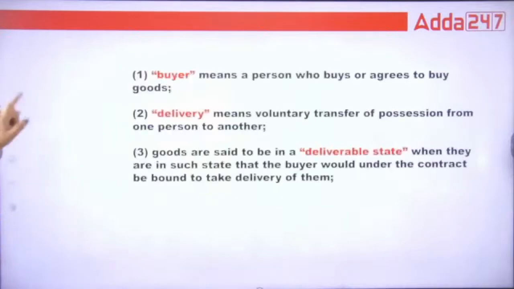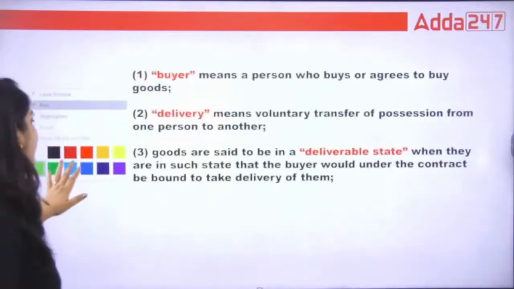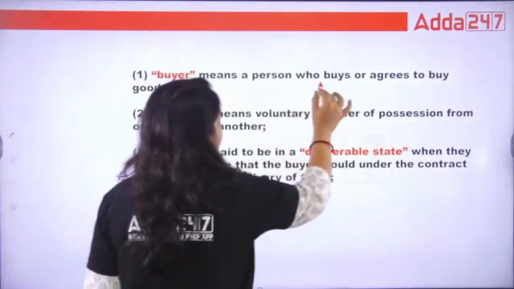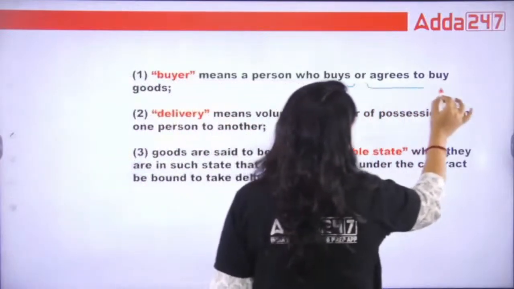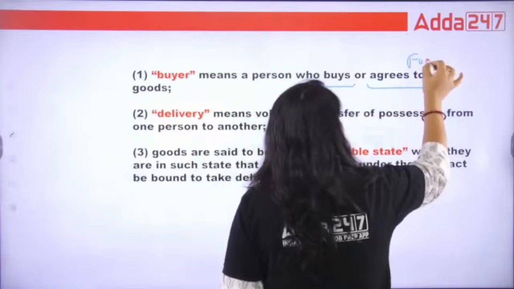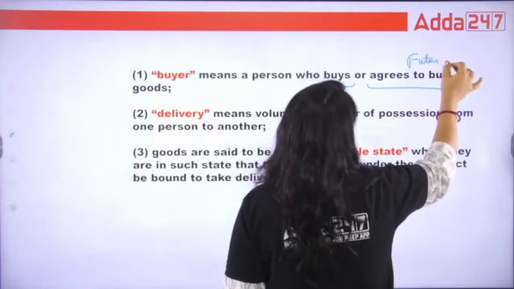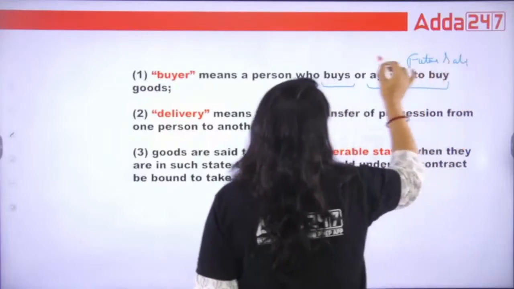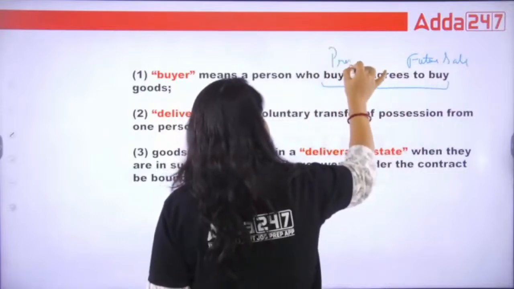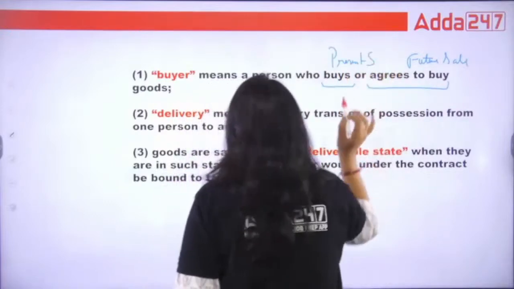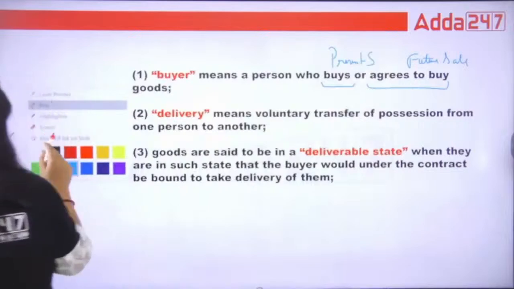So now let's start with the first one. What is buyer? Buyer means the person who buys or agrees to buy. What is agree to buy? This is your future sale and this is your present sale. That's it. See, this is your present sale.